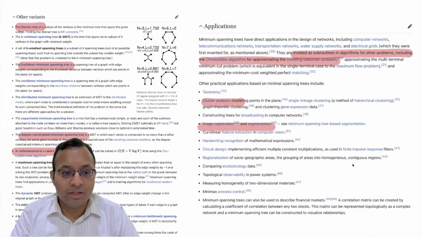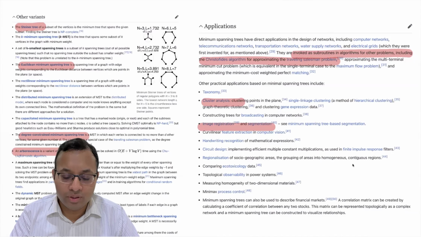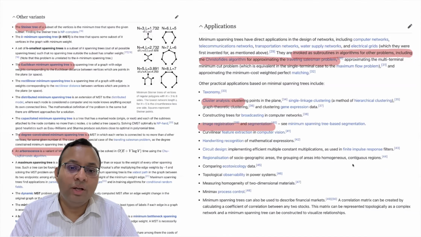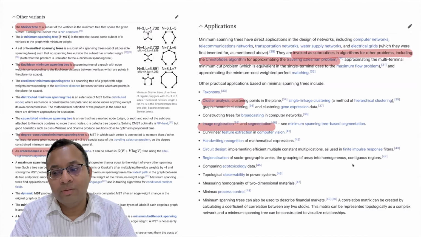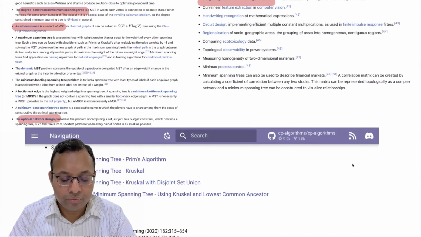For example, the traveling salesman problem that I mentioned is one of the key problems in combinatorial optimization and approximation algorithms, and there the most famous fundamental algorithm was Christofides' algorithm. It's also a variant for the Steiner tree as well. Both these algorithms use spanning tree algorithms as a subroutine. So for a lot of theoretical algorithms, spanning tree algorithms are used as building blocks, and for that reason also, it's very important to study.